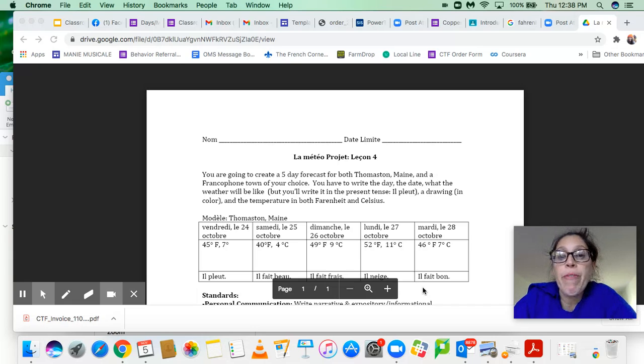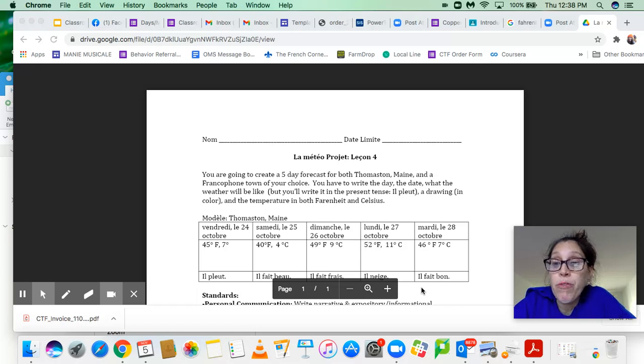So if you look up francophone countries, you'll find a whole bunch of countries that speak French. You could choose one of those countries and then find a city in that country to find the weather for. It's kind of fun to do it with a city in Africa because their weather is so different than ours right now. Okay, so for each city, you're going to do a 5-day weather forecast.